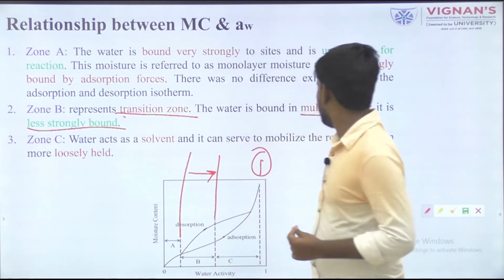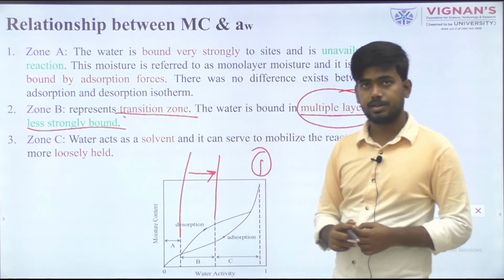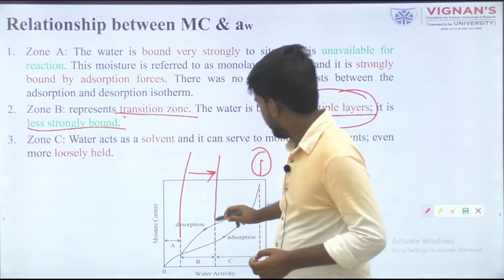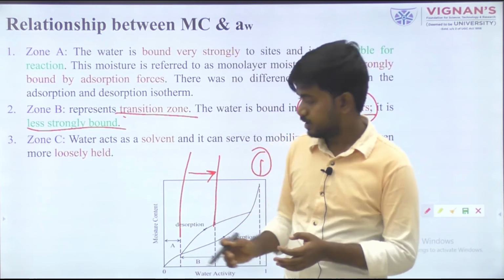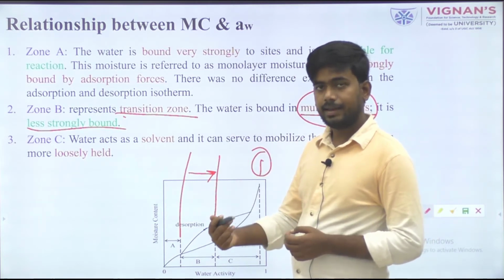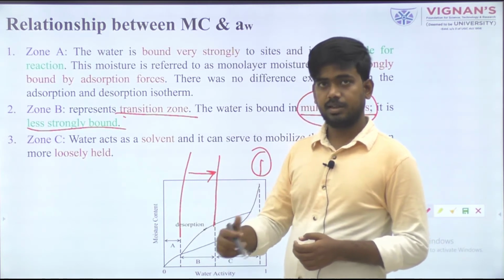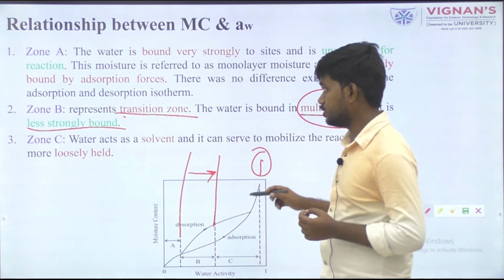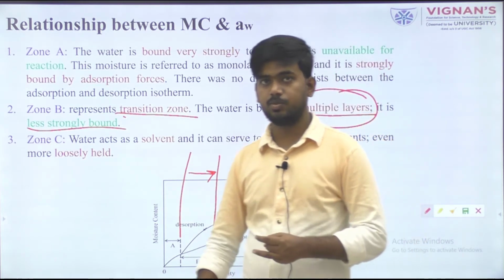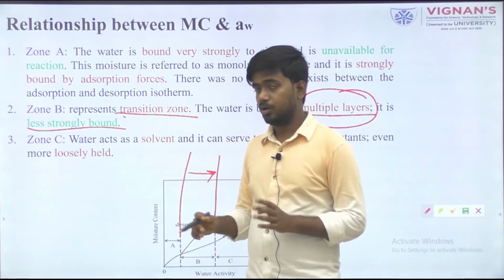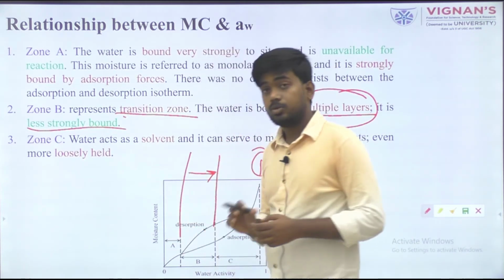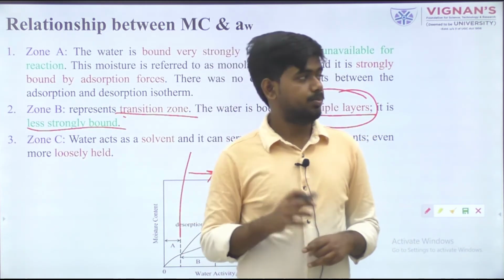Moisture content is also medium compared to zone A. In zone B moisture content is higher, so some moisture mobility or transmission may take place, because the water is not strongly bound.